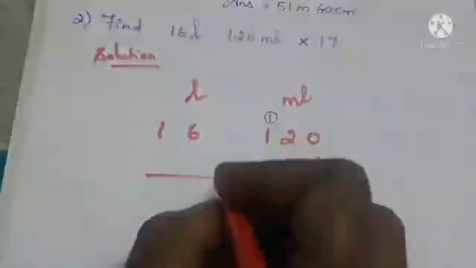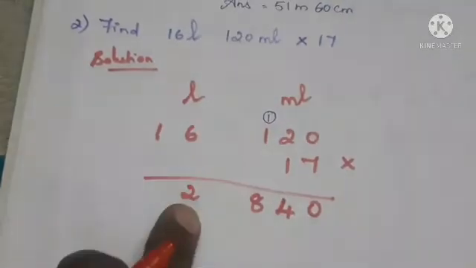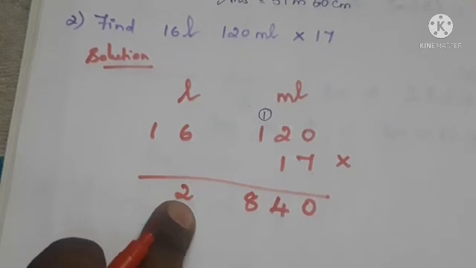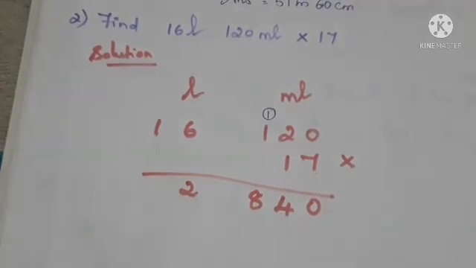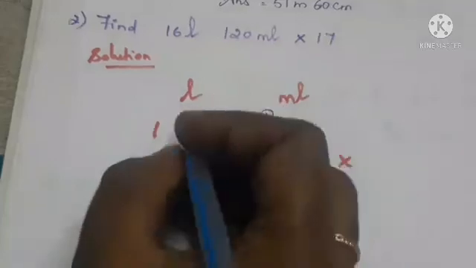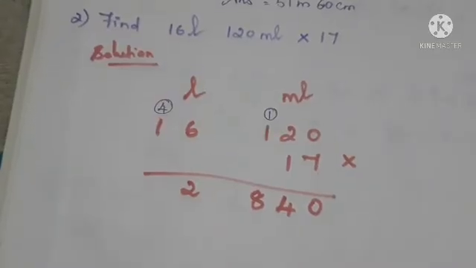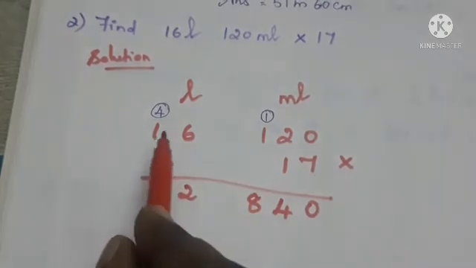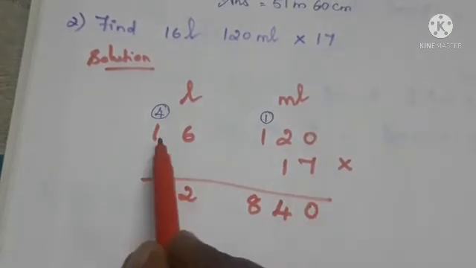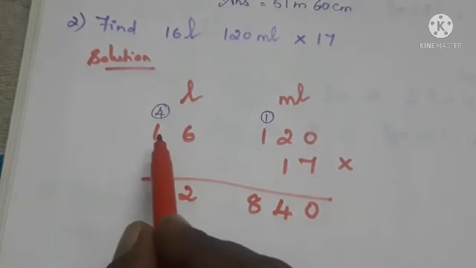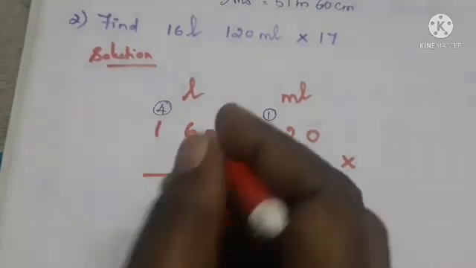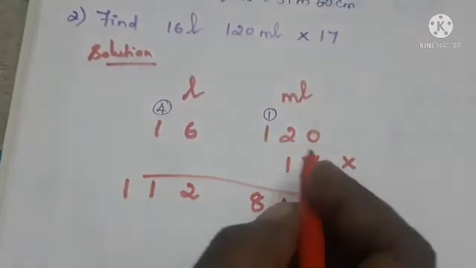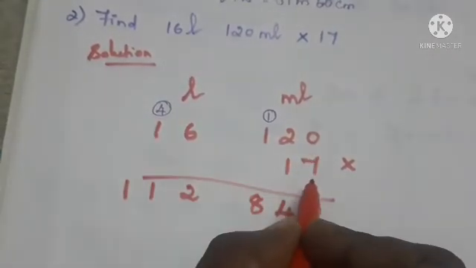So in 42, 2 is the ones place value, so we write 2 here and 4 is the balance. We write that above the next place value, so above the 1 we write the balance number 4. Next we have to multiply 1 with the 7. 1 into 7, 1 seven is 7, and plus 4, 7 plus 4 is 11. So we write 11. So we have multiplied all the numbers by 7 first.